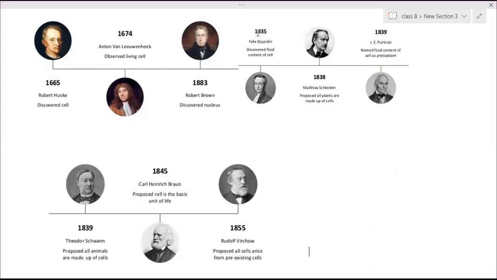So cell discovery started with this, and it actually started with the microscope. When the microscope came into existence, these people first discovered the microscope, and under the microscope they saw all these things. There are different types of microscopes: compound microscope, electron microscope, ultra microscope. Microscopes have more magnification power, so when an object is magnified more times, we can see very small substances also. This is the way they discovered the cells.